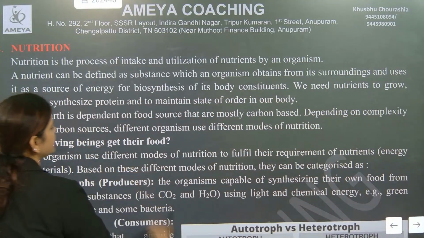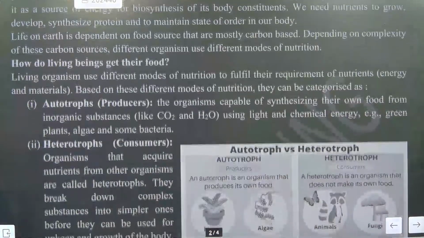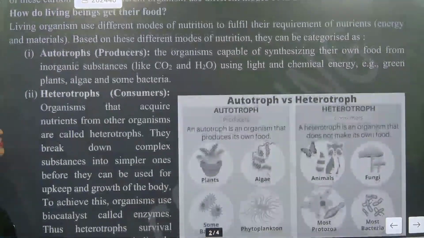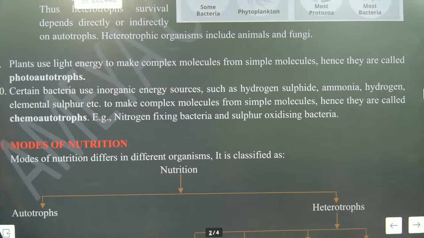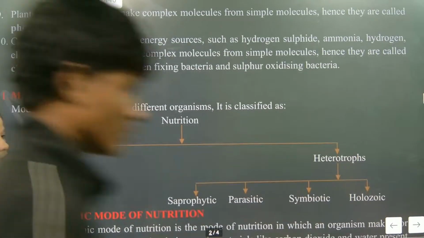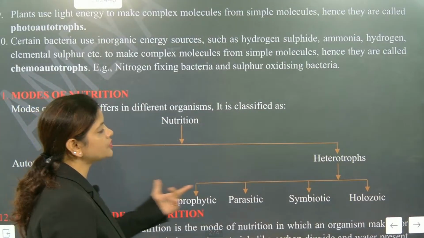How do living beings get their food? From nutrition. And what are the sources they are eating? They are eating plants and animals. They will not ask you questions from this. We are not going into modes of nutrition. You know that: autotrophs and heterotrophs.